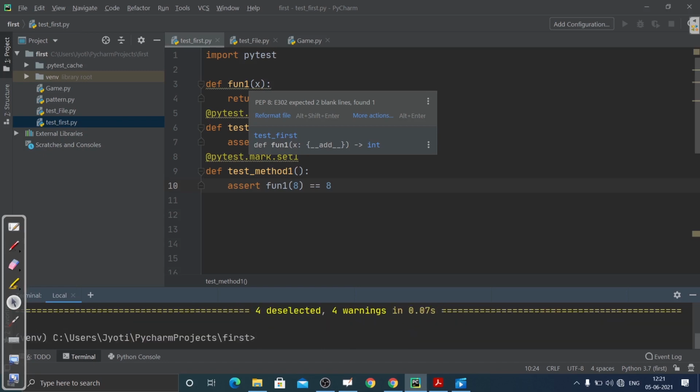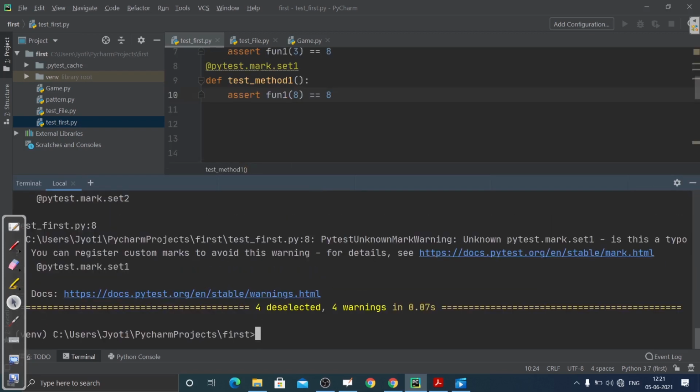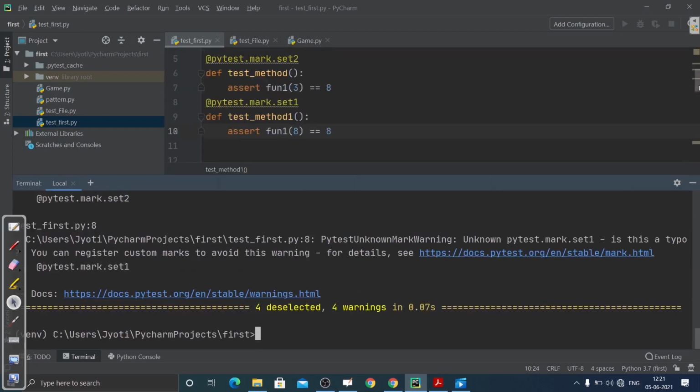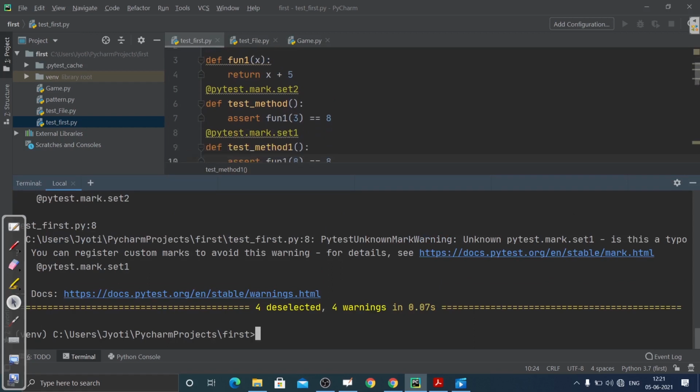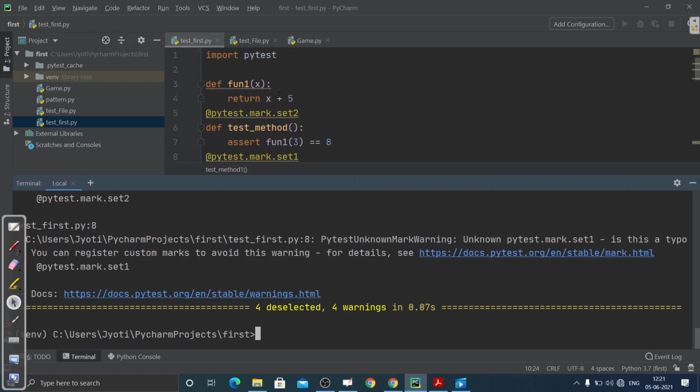Let me show you. Although we have this fun1 as a function with its name, it will not be considered. Why? Because it does not start with test or end with test, so it will not be considered as test code. So that's the problem. You can also select it.